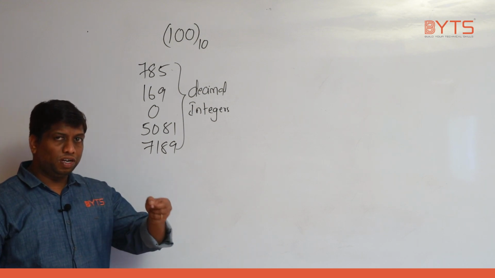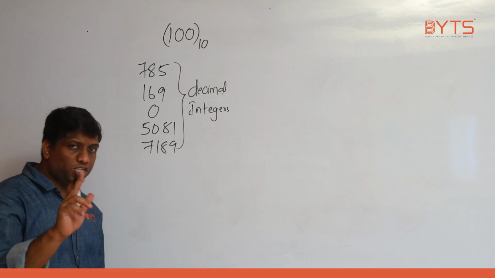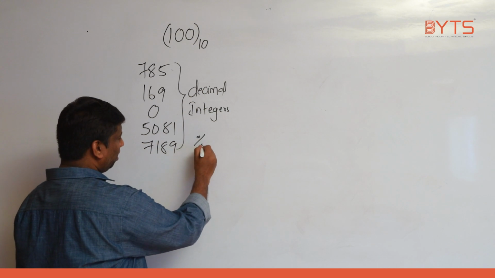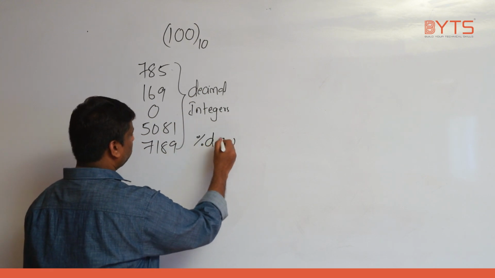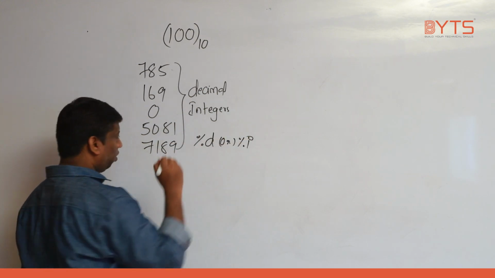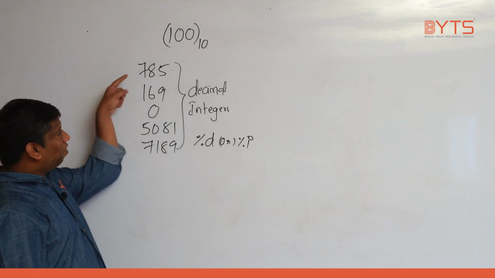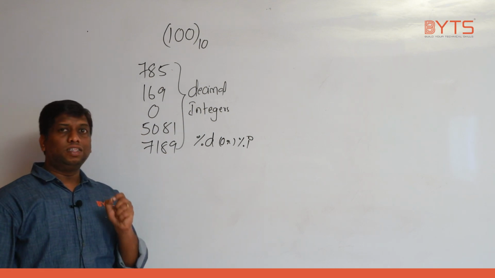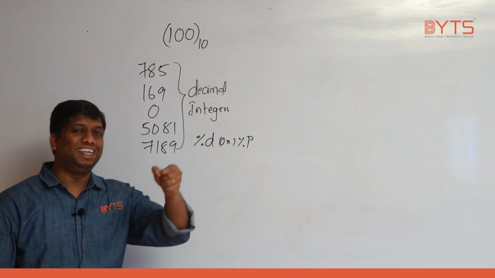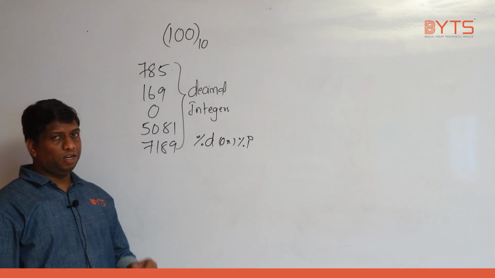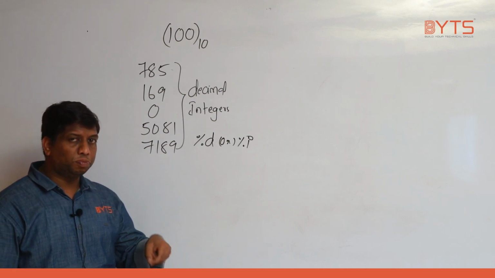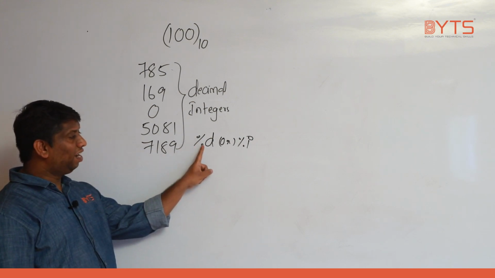To print decimal integers, we use a format specifier called percentile D or percentile I.